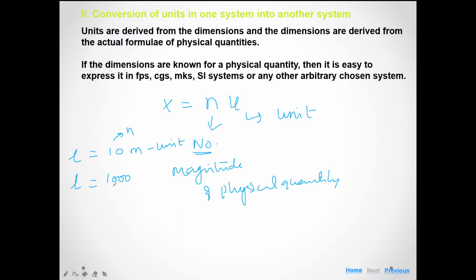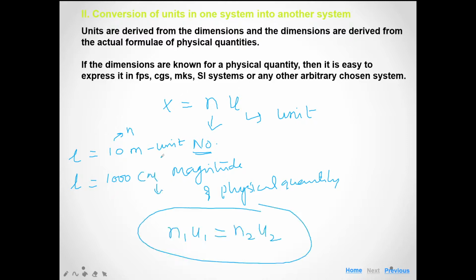That n1 u1 is equal to n2 u2, because the significance of that physical quantity, or we can say that the length of that physical quantity, is not changed. But when we convert the length from one unit system to another unit system, then the magnitude of that quantity is changed. So with the help of this concept we can easily convert the unit system of a physical quantity from one system to another system.